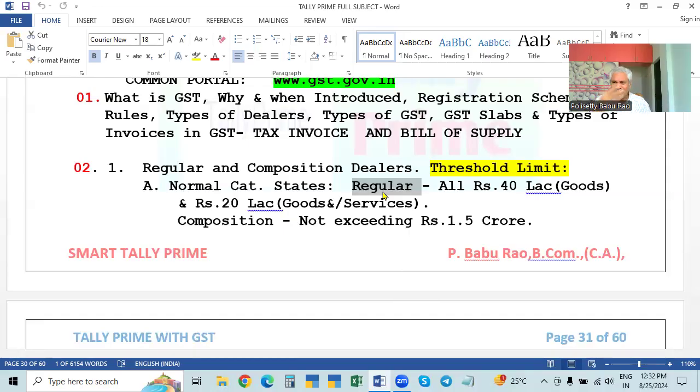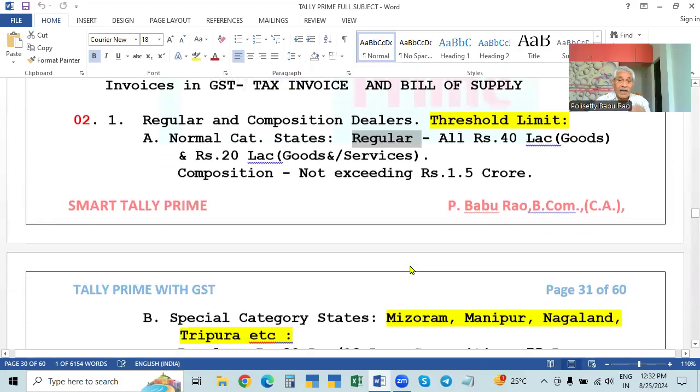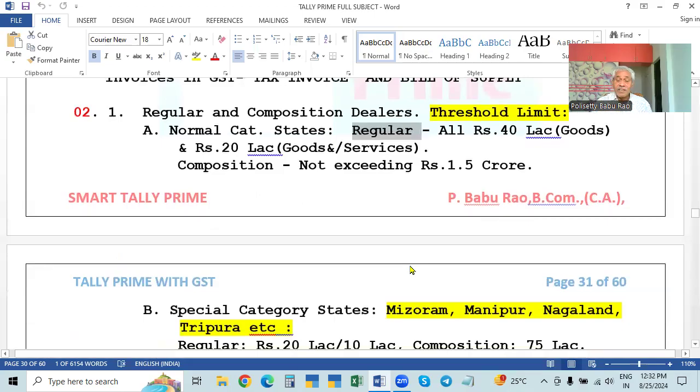It is a very good scheme. Regular dealers filing the returns every month is the best scheme. Otherwise, it is a very bad double work we have to do, which we will learn later. So they are called quarterly filers. They are also called QRMP, meaning quarterly return. We file the return quarterly, but the payment is monthly. So QRMP means quarterly return, monthly payment.